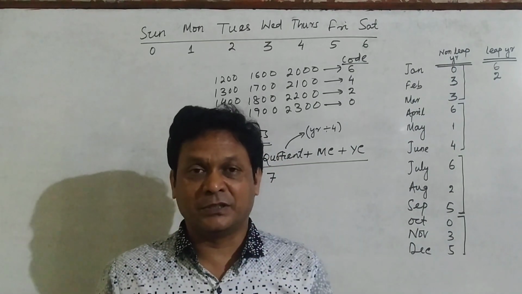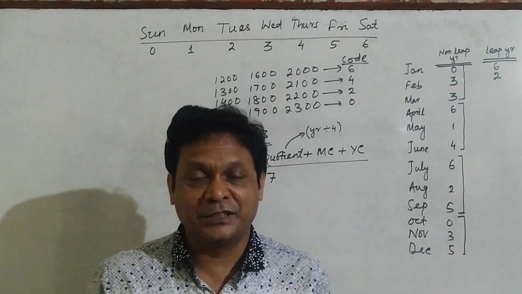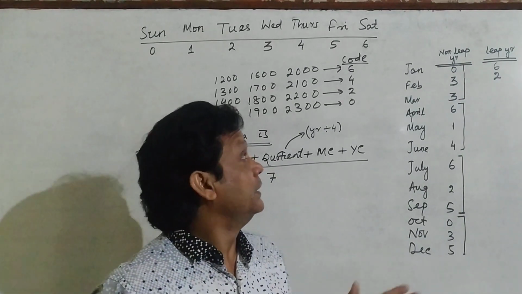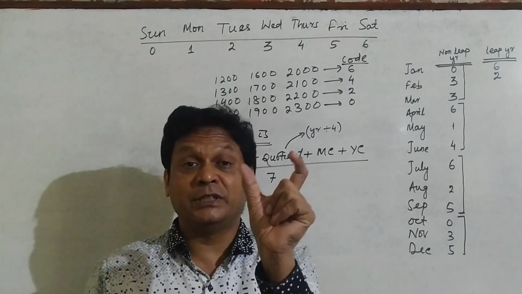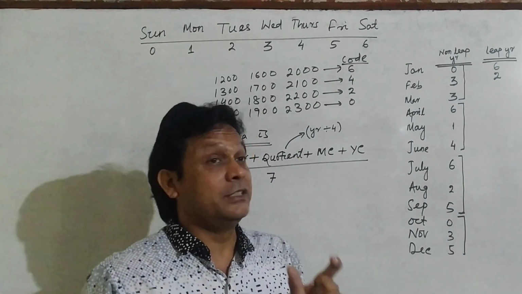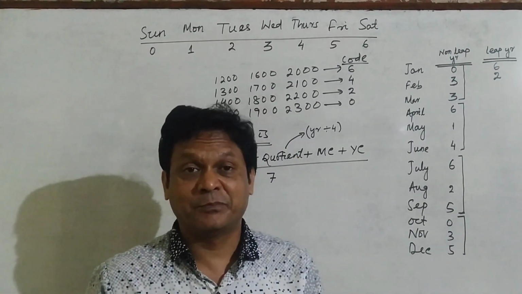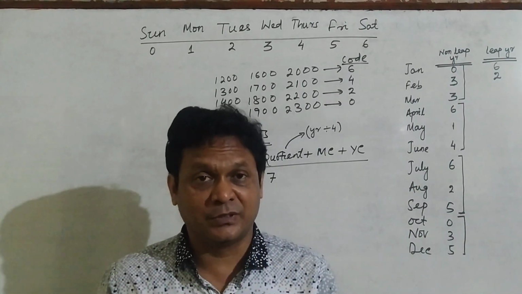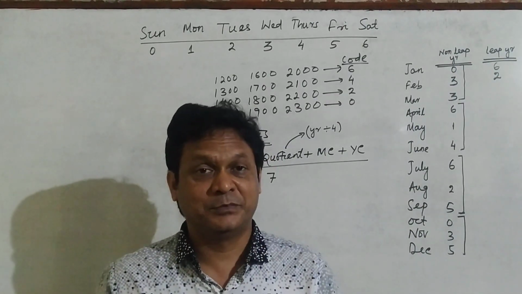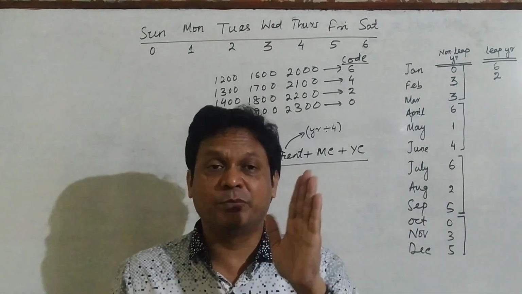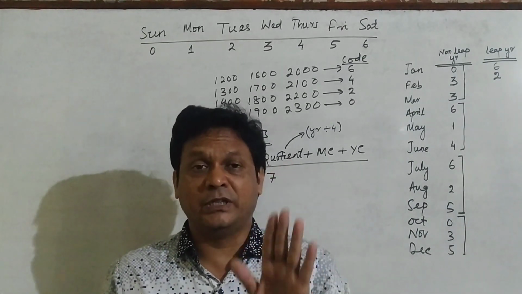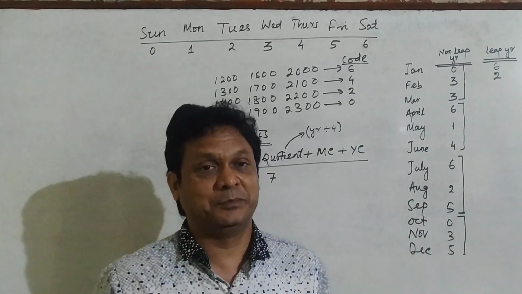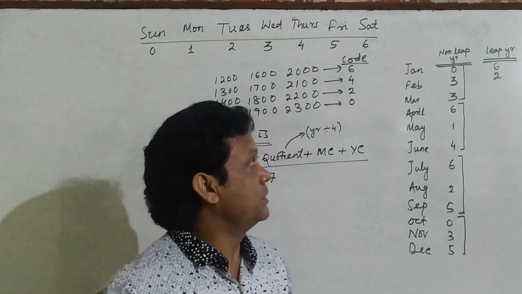And in a non-leap year, there will be 28 days in February. That means the year which is divisible by 4 is called a leap year, and the year which is not divisible by 4 is a non-leap year. Okay, now see here.